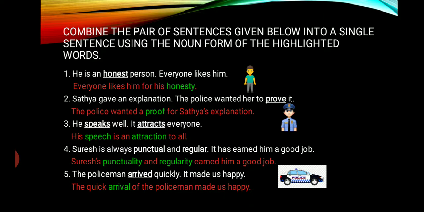Fourth sentence, Suresh is always punctual and regular. It has earned him a good job. So Suresh, punctuality and regularity. So punctual and regular in the sentence you will find they are adjectives. I have changed into noun forms. Punctuality, regularity. So Suresh's punctuality and regularity earned him a good job. Fifth sentence, the policeman arrived quickly. It made us happy. So arrived is verb form. The quick arrival of the policeman made us happy.